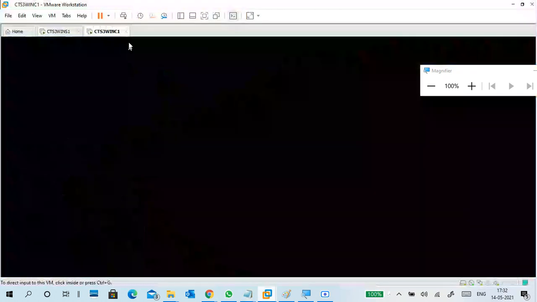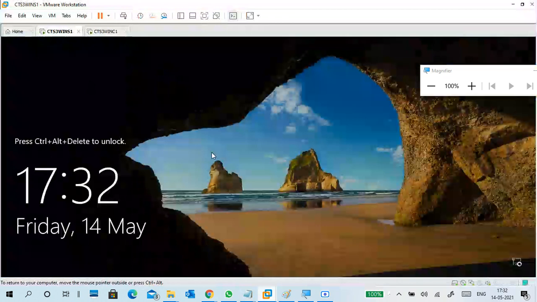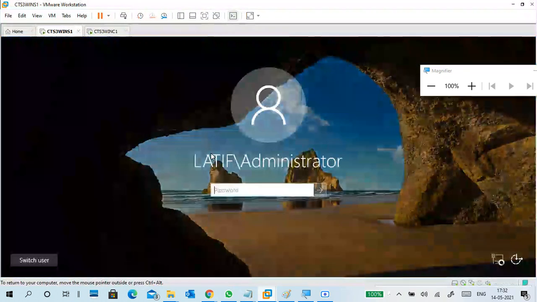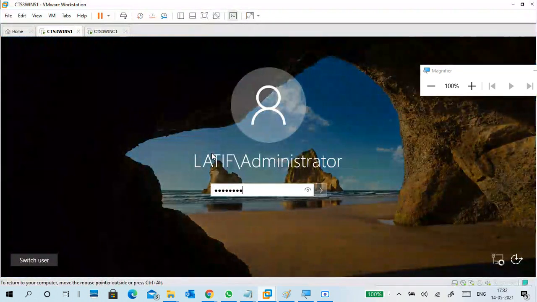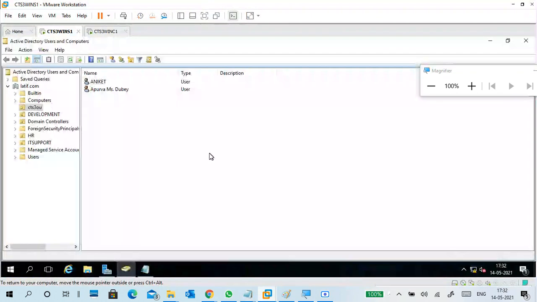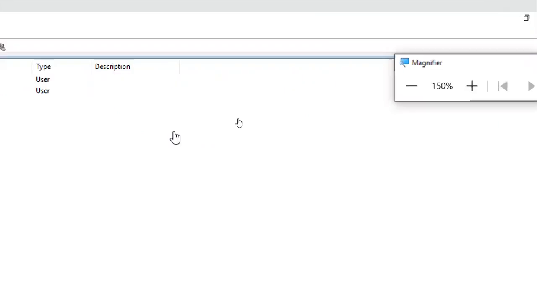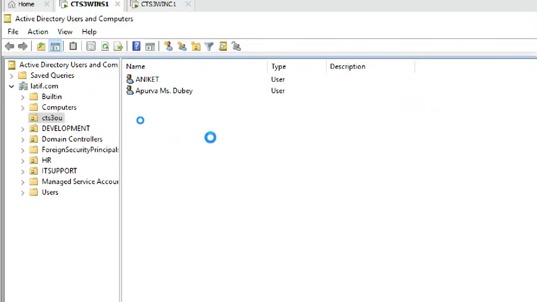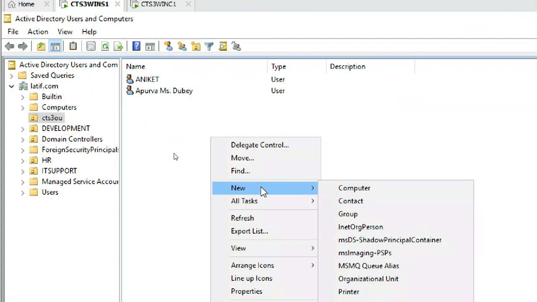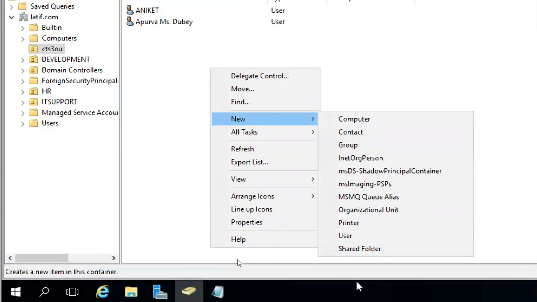We need a server only for this one; the client is not required. So I am going to create a group here: right click, new group. When you are creating a group, it shows some options and you have to select according to them.